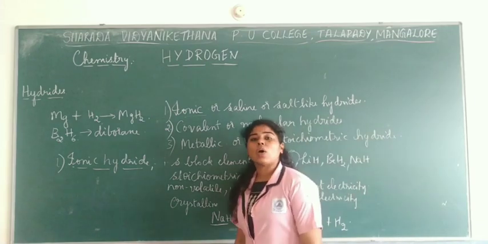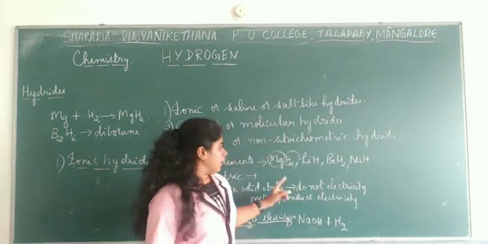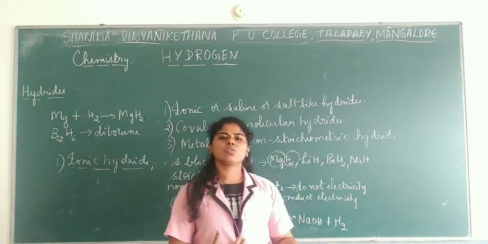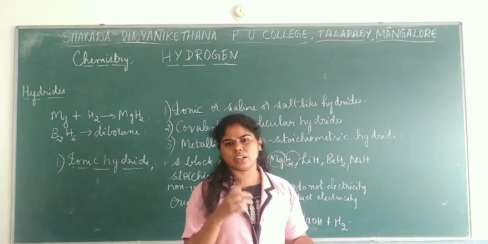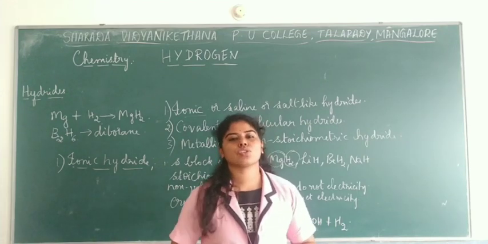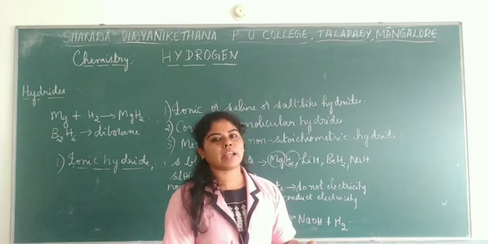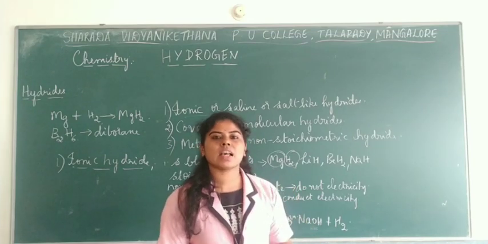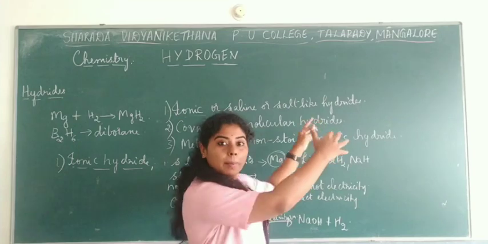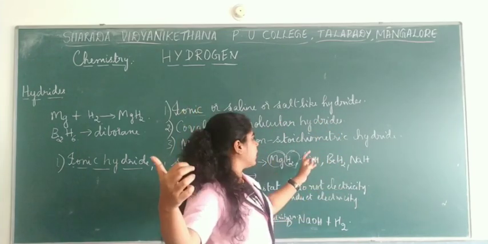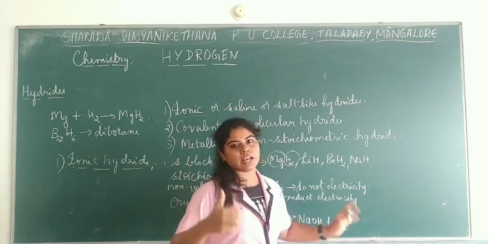Okay. So that is one part. Now, lithium, beryllium and magnesium hydrides are usually covalent in nature. Did I tell you in the classification of elements chapter that lithium, beryllium and magnesium are slightly covalent when compared to other s block elements? So which are the exceptional cases? Lithium, beryllium as well as magnesium.